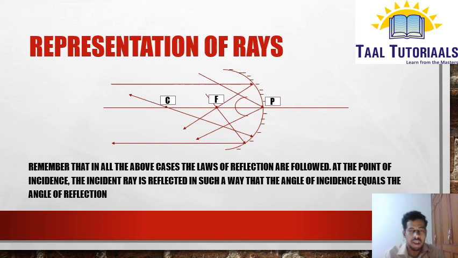Remember that in all the above cases, the law of reflection is followed. At the point of incidence, the incident ray and reflected ray are such that the angle of incidence is equal to the angle of reflection. So if you take the point C, there the angle of incidence is 0 and the angle of reflection is also 0. In the same way, in the case of the pole, equal angles will be made. All such things you can observe yourself.